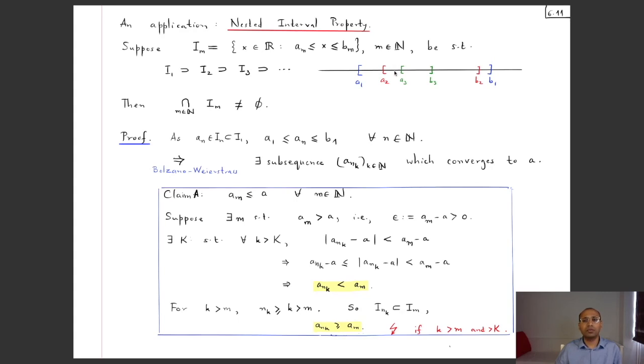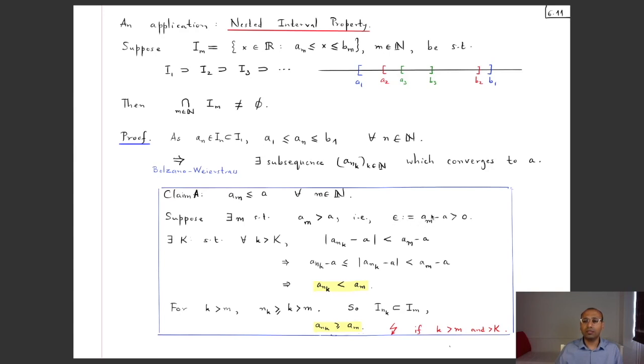Okay, but you see that a_{n_k} is going to be eventually in some interval which is inside I_m, right? So a_{n_k} is going to go on the right of this a_m, but it's also supposed to approach this a, because a was the limit of this a_{n_k}. So that cannot happen. So that's going to be the source of our contradiction. Okay, so let's give the details now.